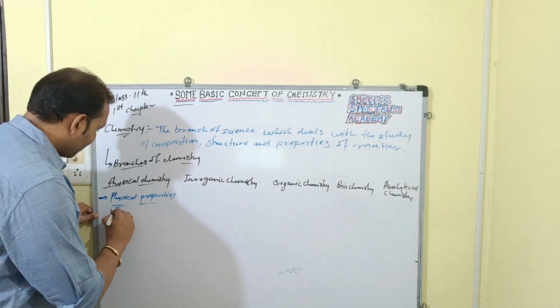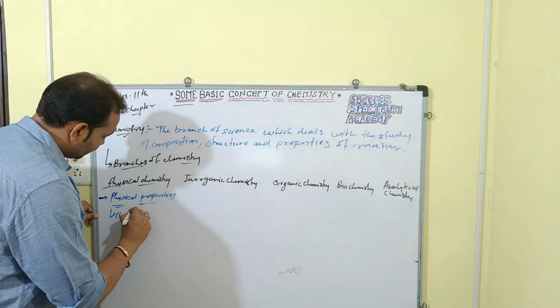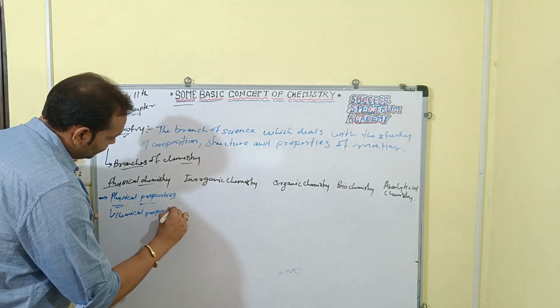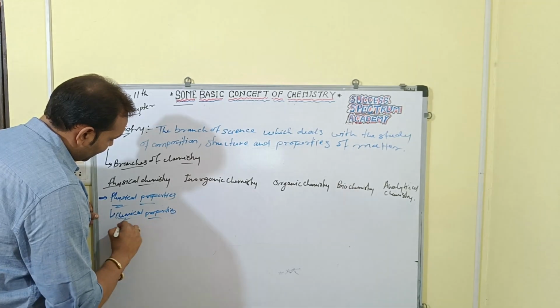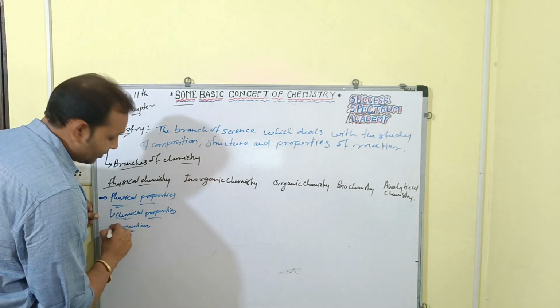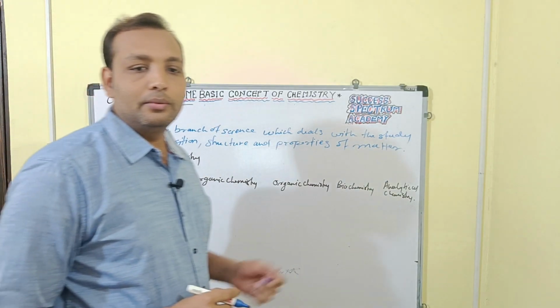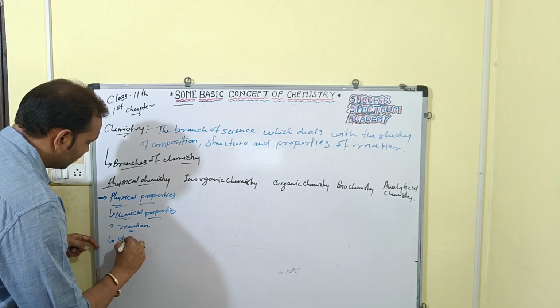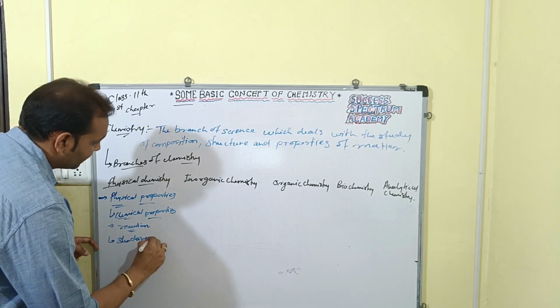So here we'll talk about chemical properties as well, about reactions, and structure.